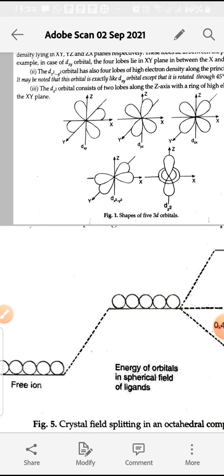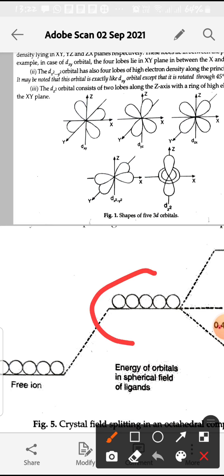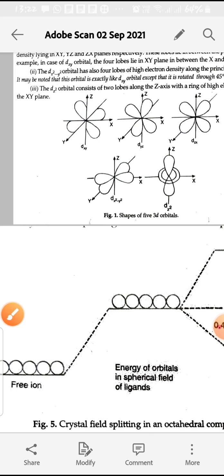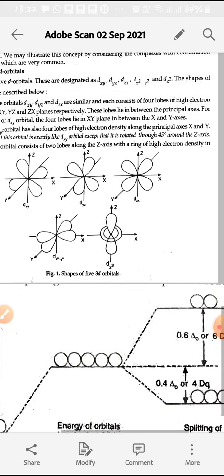Then due to repulsion the energy of the d orbitals increases, but they are still degenerate orbitals, which means the energy of all of them will increase to an equal level, because there are 5 degenerate orbitals. They still have higher energy than the free metal ion. So in this case they have higher energy compared to the free metal ion, but they are still degenerate, having the same energy, but higher than the free metal ion.